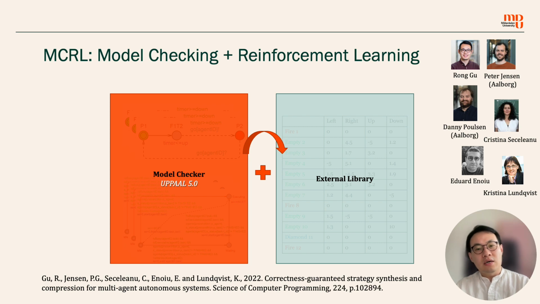Actually, UPPAAL runs a Monte Carlo simulation first to sample traces from the state space, and then feeds these traces into the external library where we have the learning algorithm. And the algorithm only sees the controllable actions. Next, we verify the synthesized controller against a liveness property, because we want to see if the vehicle can always eventually reach the destination without collision, no matter how the environment reacts.